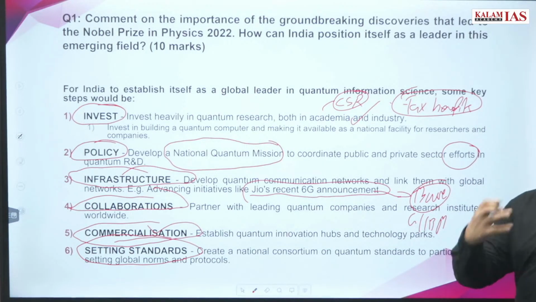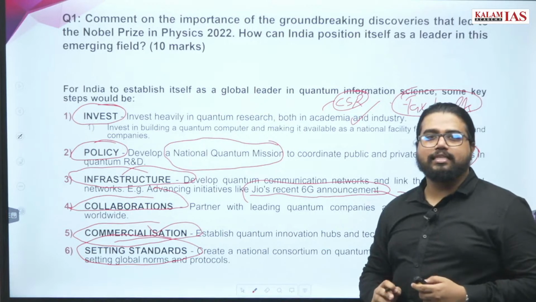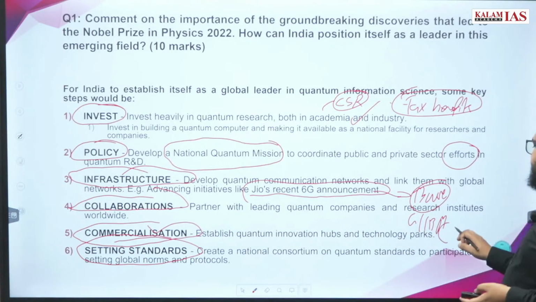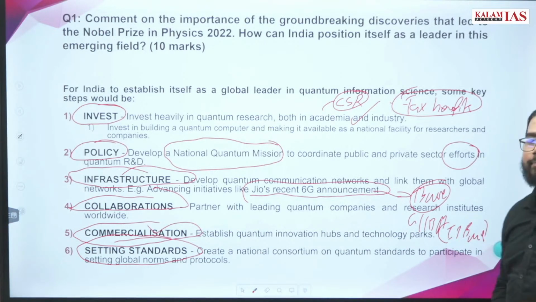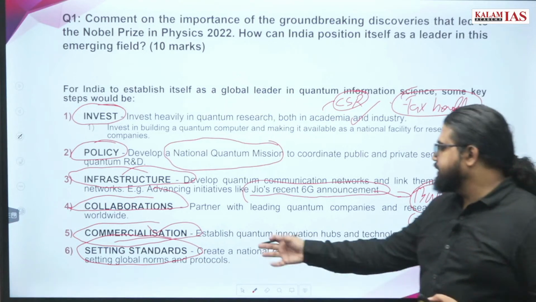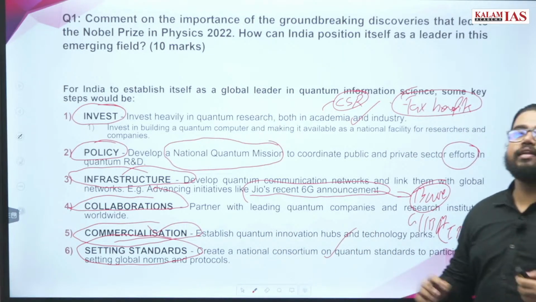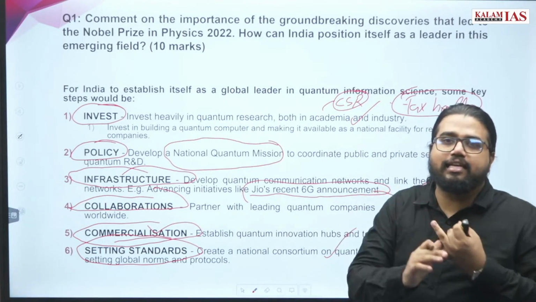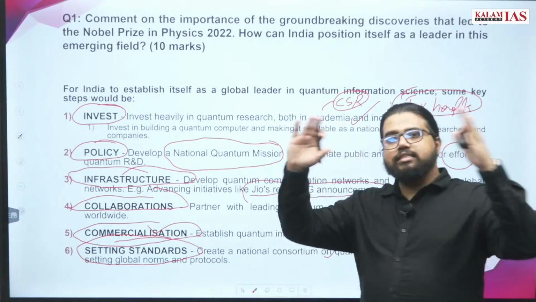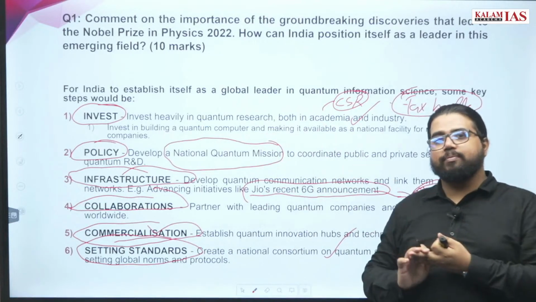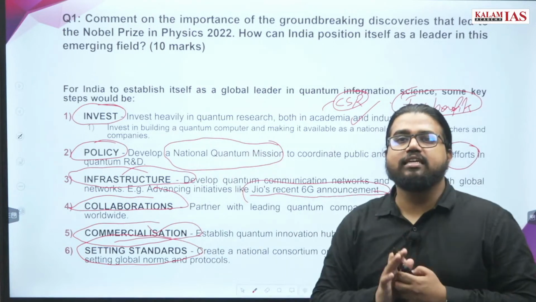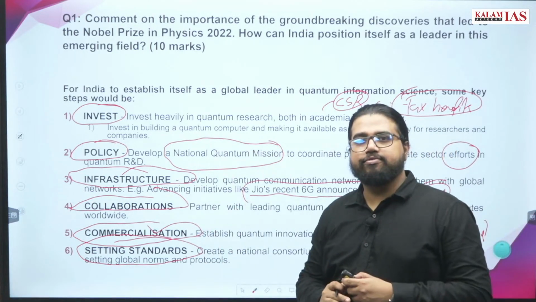International collaborations, of course, Google, IBM, I already told that. They are the giant leaders in this quantum supremacy race, so India can collaborate with them. Commercialization, we can use our IT base to expand more into upcoming sectors. Setting up standards, as I already told, is very important. You should have a regulatory system, a grievance redressal system, a fair use process, an application system. All these systems should be established for how this technology should be used in day-to-day life.